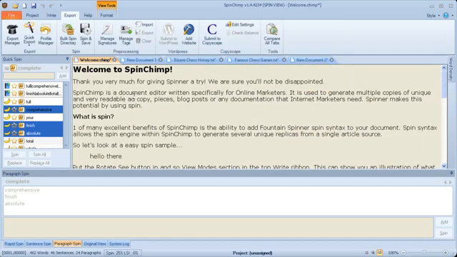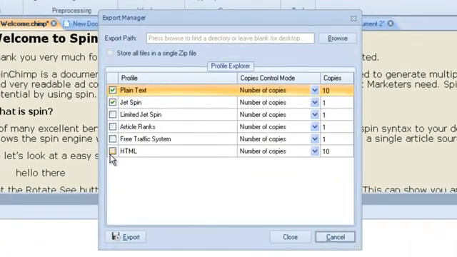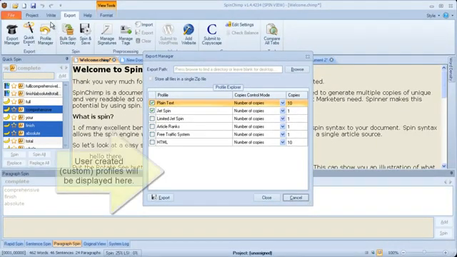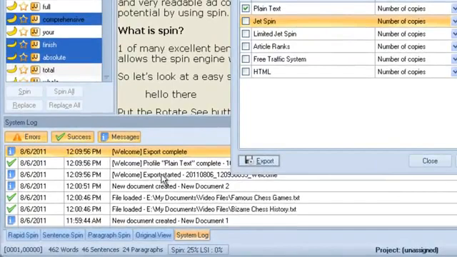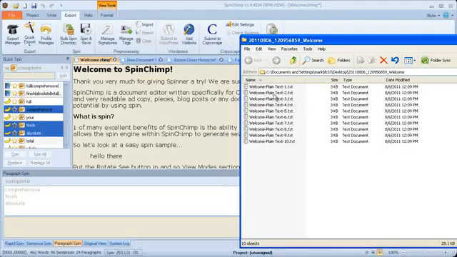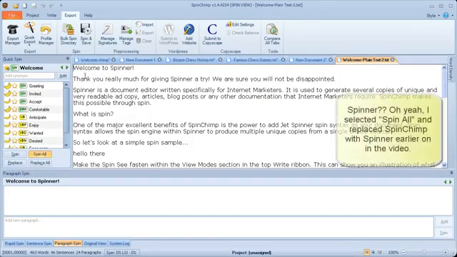So when we're happy with our spin, we can export it in numerous formats by clicking the Export Manager. Here we can select some predefined profiles. We can create our own profiles using the Profile Manager here, but for now I'll just export everything as plain text, and I'll export 10 copies. Leave this blank to export on the desktop and put everything in a folder rather than a zip file. Press the Export button. We can see here the export is complete. What I'll do is open that up and drag in an example, and there we see welcome to Spinner, thank you very much for giving Spinner a try, etc.